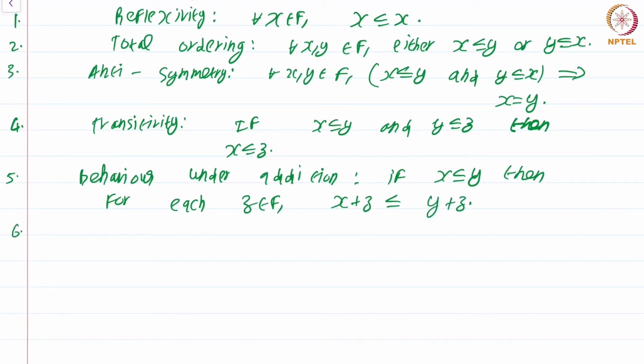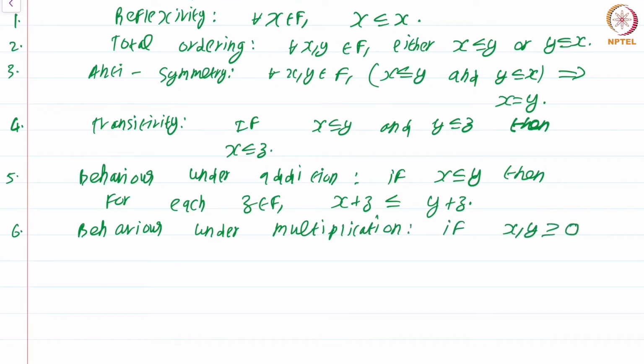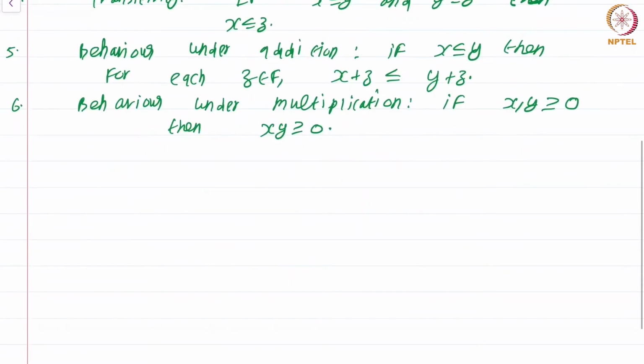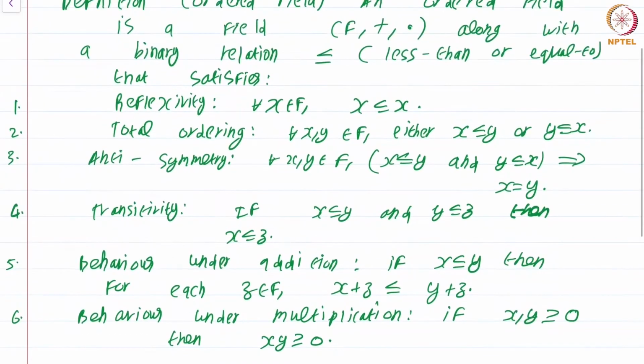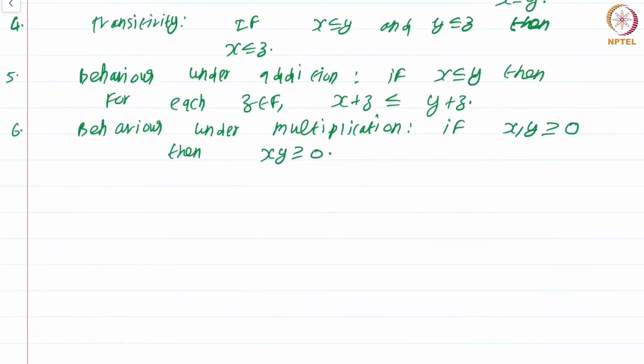Okay. So sixth is behavior under multiplication. And as you can guess, what this is about to say is if x, y are both greater than or equal to 0, recall 0 was our notation for the additive identity, then the product is also greater than or equal to 0. So this characterizes the properties of an ordered field. These are the 6 axioms that we have in addition to the axioms that we listed about the field properties.